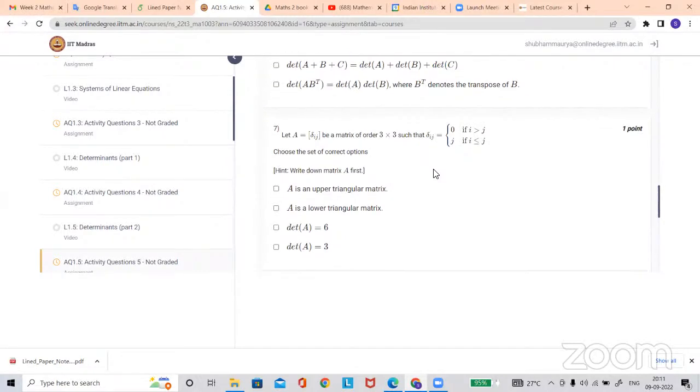Okay, are you able to get the whole matrix A? Yes, sir. Once you get that, it will be upper triangular. I got that option one is correct, sir. A is the upper triangular matrix, sir. Now I have not found option C, sir. Okay, what is the matrix A? Can you tell me that?